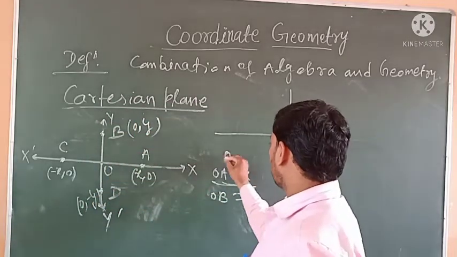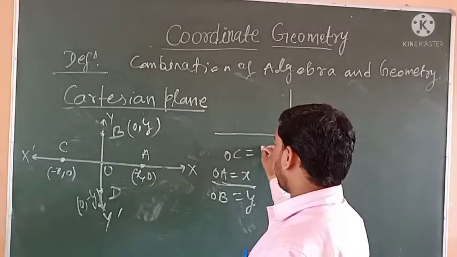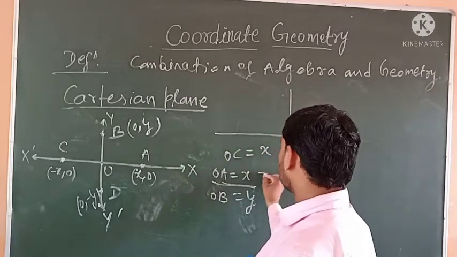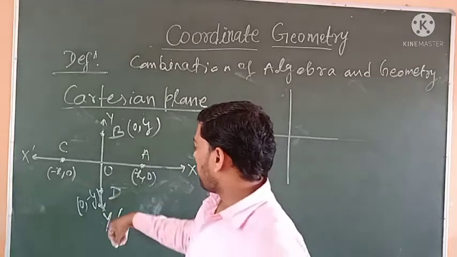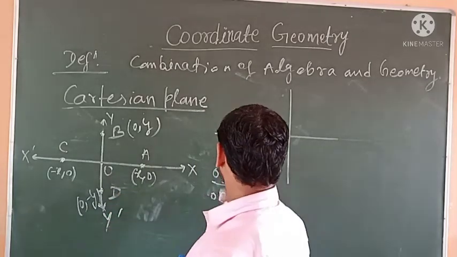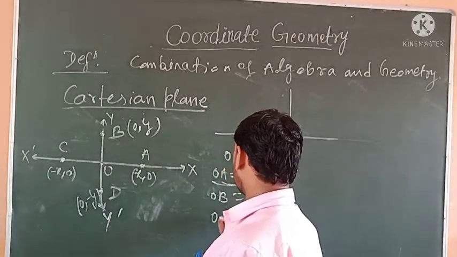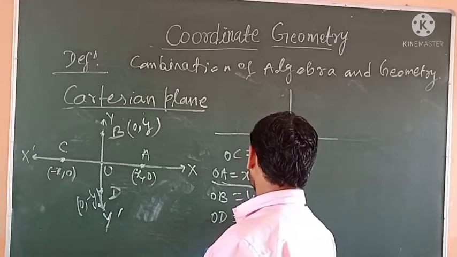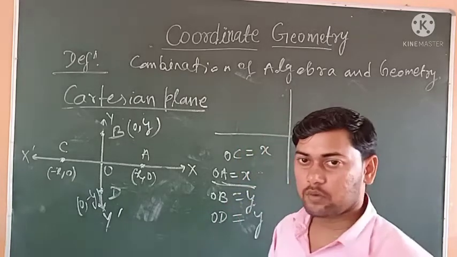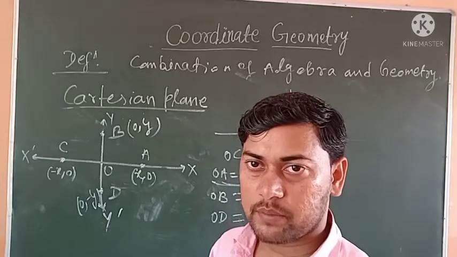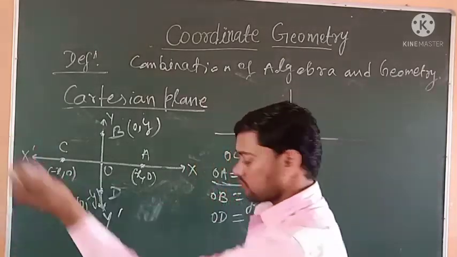But distance OC is x only, and distance OD is y only. Distance is always positive but coordinates can be negative and positive.